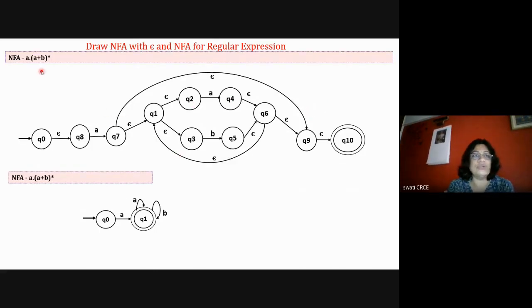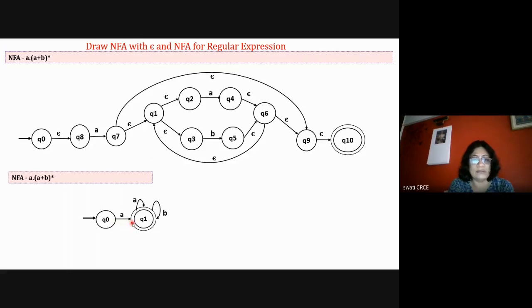There can be a question to draw NFA from the regular expression. If it is not mentioned that with epsilon, then you can draw this diagram also. This is also a correct answer, and this is also a correct answer. If they mention with epsilon, you have to draw with epsilon. If they don't mention NFA with epsilon, you can draw this diagram also. So how I have drawn this diagram: with A it will reach the final state. After that anything can be there, either A or B any number of times.